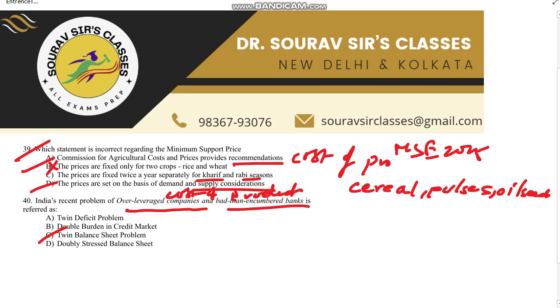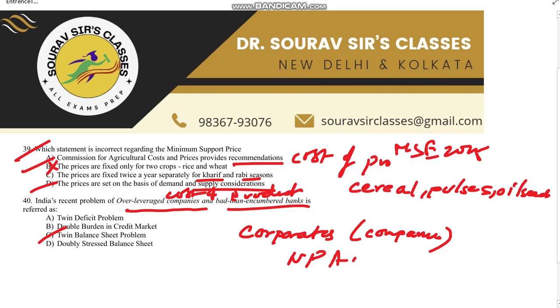Because the twin balance sheet problem refers to a situation where, first, we consider the corporates, that means the companies which have a high level of debt, over-leverage, and banks have a significant amount of non-performing assets, NPAs, or bad loans, which are often linked to these over-leveraged companies. So our correct answer is option C.